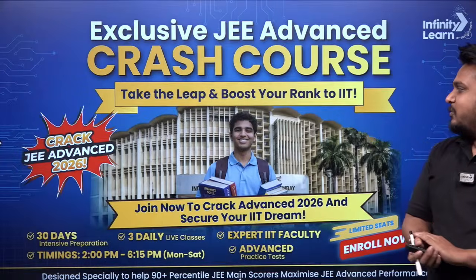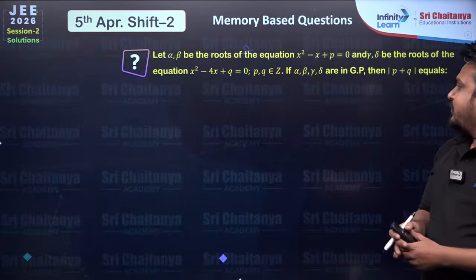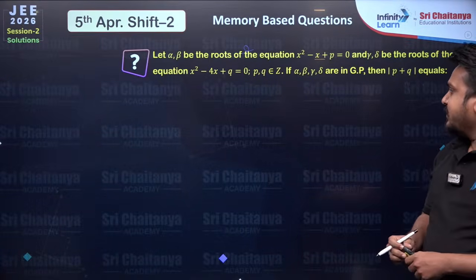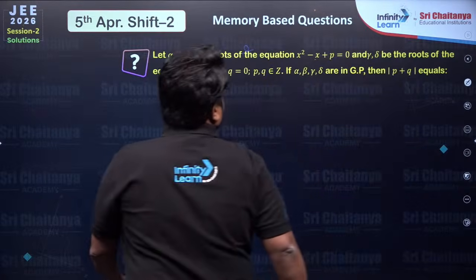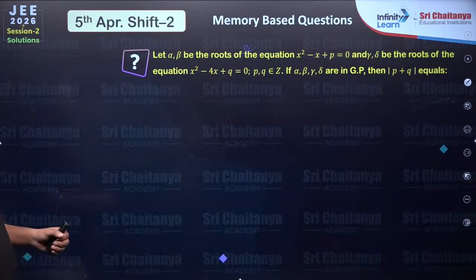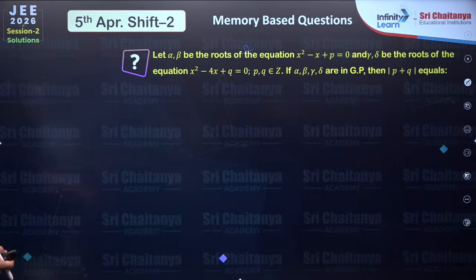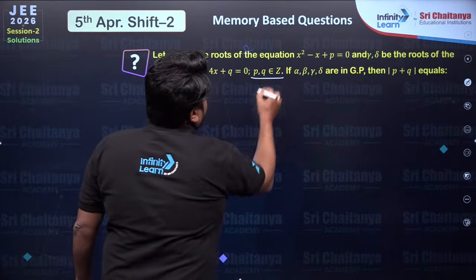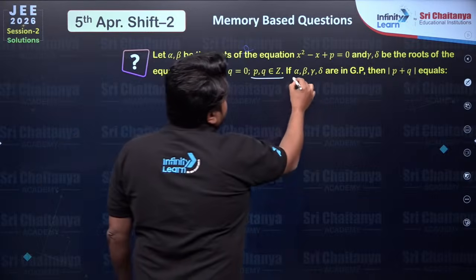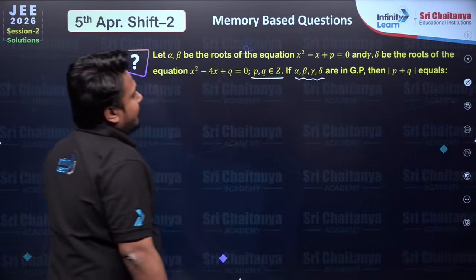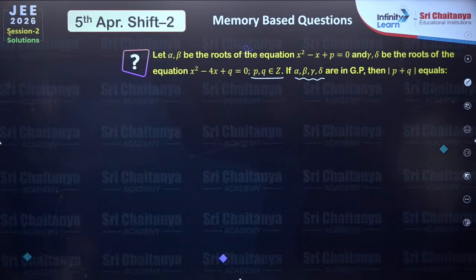Hello everyone. So I'm back with a few of the maths questions from today's evening shift. Let's start with this one. In this problem, let alpha, beta be the roots of the quadratic equation x square minus x plus p equal to 0, and gamma, delta be the roots of the equation x square minus 4x plus q equal to 0, such that p, q are integers and all these 4 numbers alpha, beta, gamma, delta are in a GP.